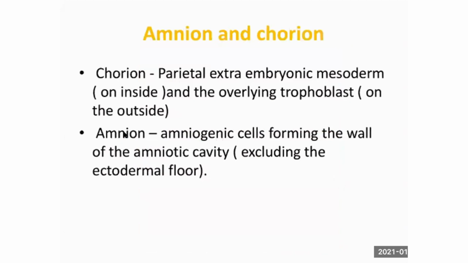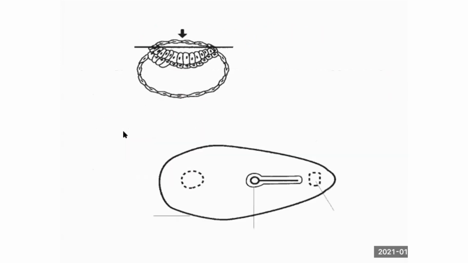So now, how many germ layers have we derived so far? Epiblast and hypoblast, and the connecting stalk, which is the umbilical cord. Still we didn't have mesoderm. Mesoderm is still missing. That has not been incorporated into the embryo. Still we didn't receive the mesoderm. Now we have to incorporate it. How are we going to incorporate the intra-embryonic mesoderm?